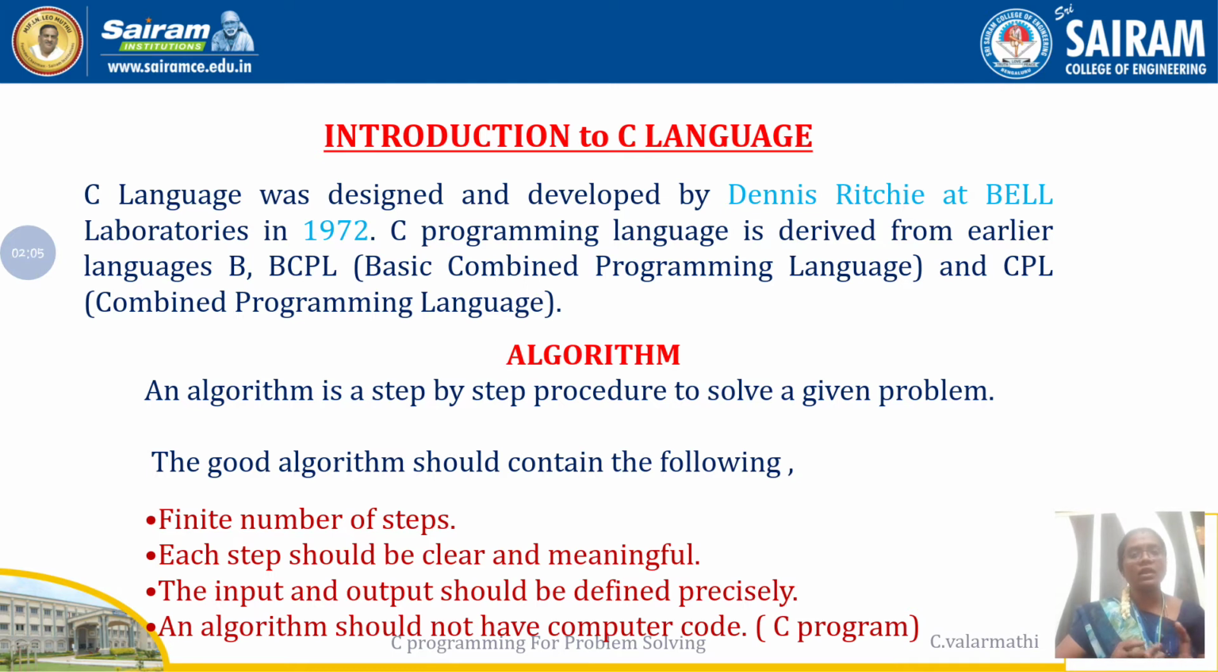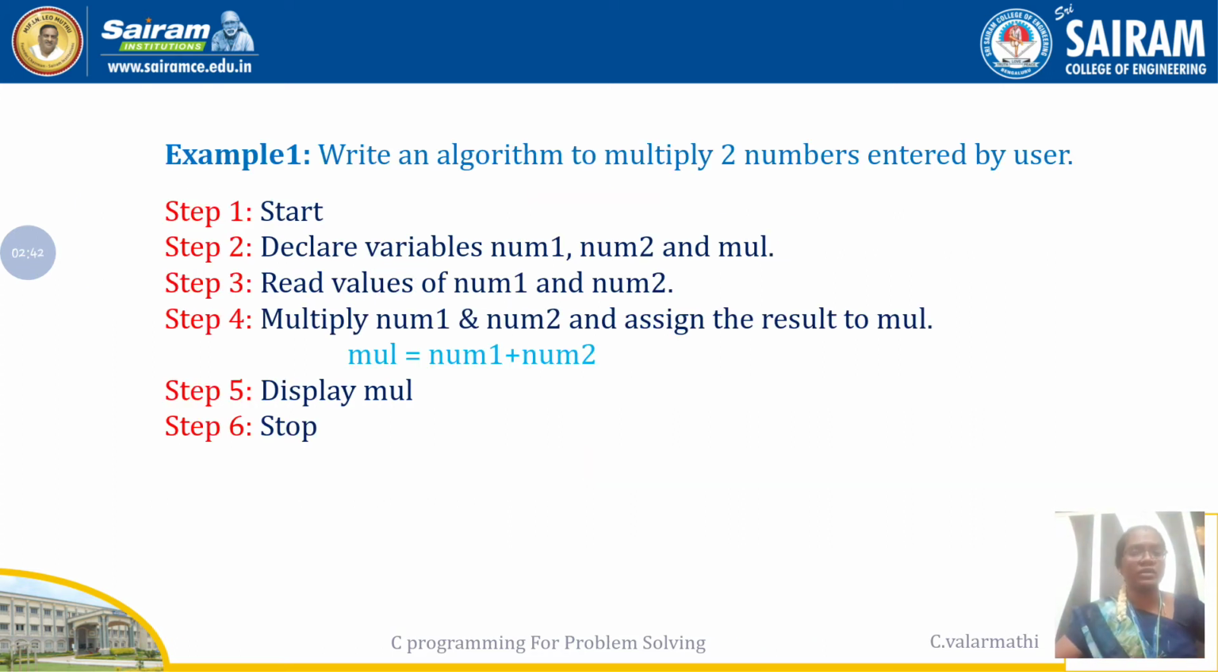Then the algorithm should not have computer code. That means an algorithm is independent of languages, because it is not only written for a C program. This algorithm may be suitable for a Java program or Python programming or whatever the programming. But an algorithm is a step-by-step procedure, an explanation for a given problem, so it should not have any computer code. These are the main conditions to be followed when you write an algorithm. I hope you understand. Now we are going to see examples of how we can write an algorithm.